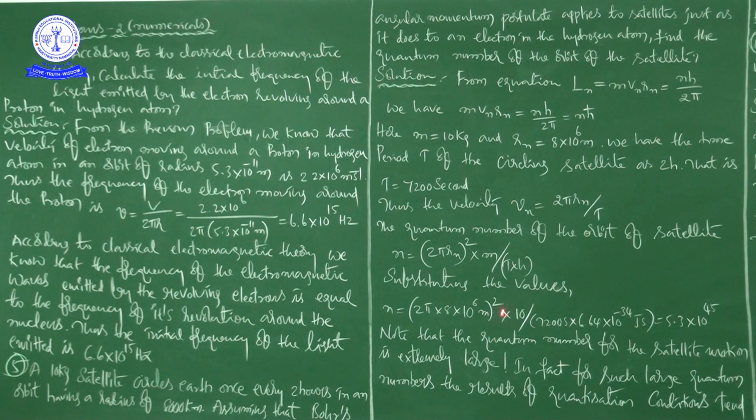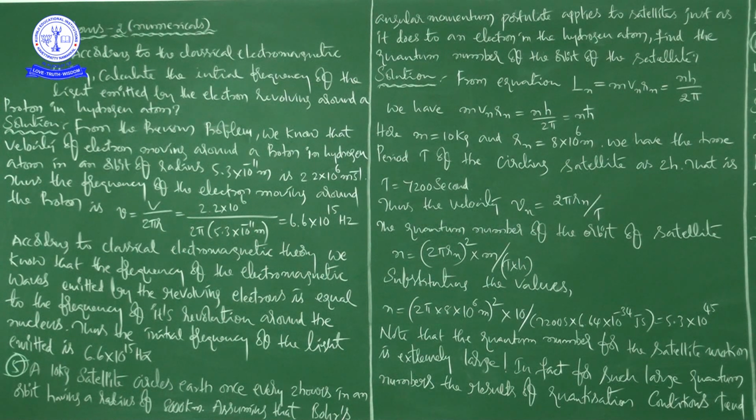Thus the velocity Vn is equal to 2 pi Rn by t. While writing velocity and frequency, don't confuse: we generally use small v or capital V for velocity, and purely nu or n for frequency. Based on the situation and where we are in the solution, you can conclude which one is meant.